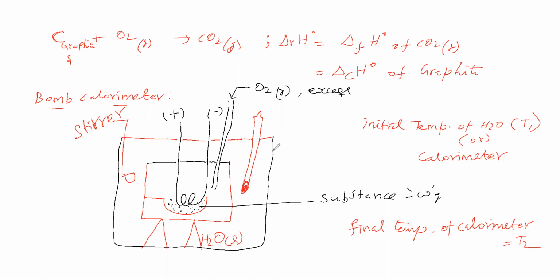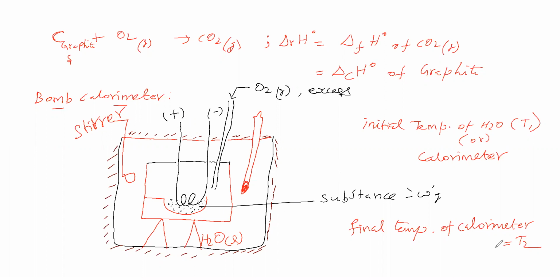Therefore, what do we have to do? We have to insulate the outer part of this calorimeter. If you go for perfect insulation, then heat will be accumulated here itself, but not outside. The surroundings will not take heat because of insulation.